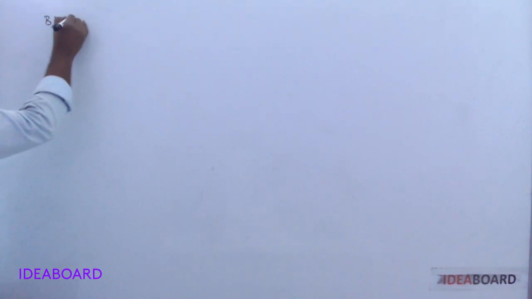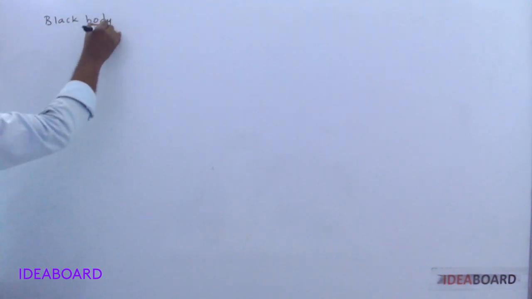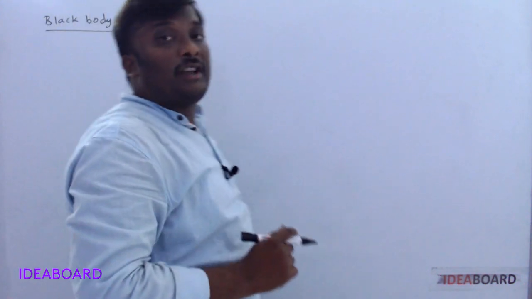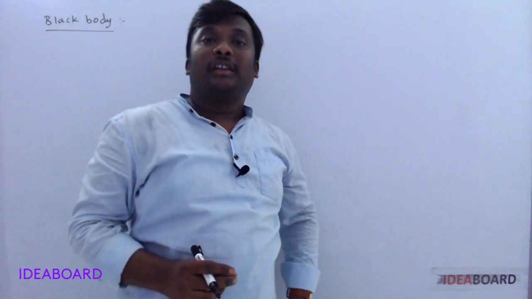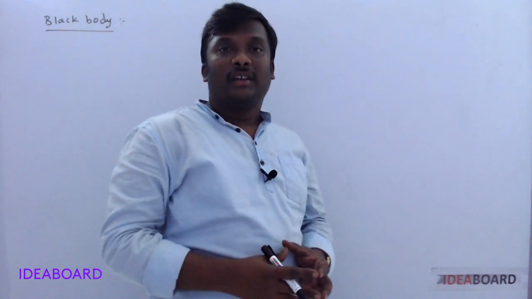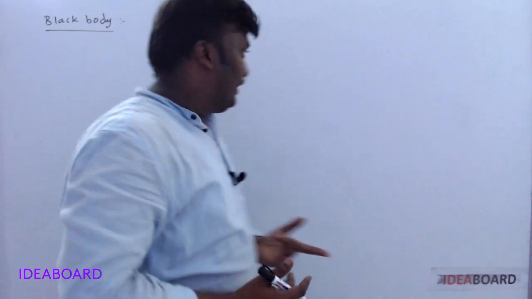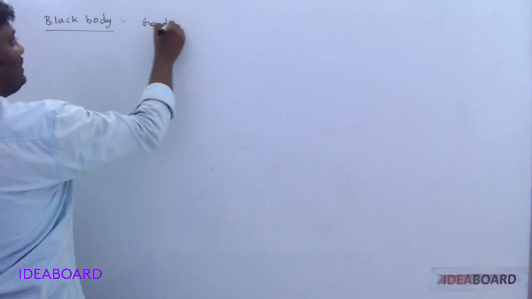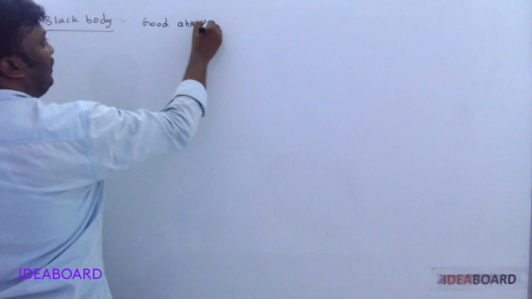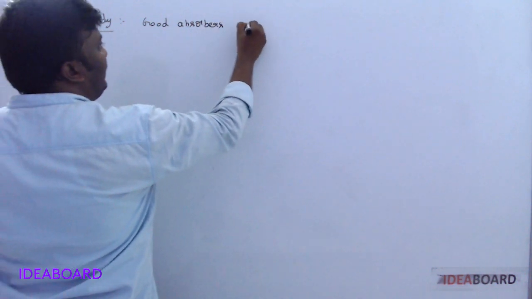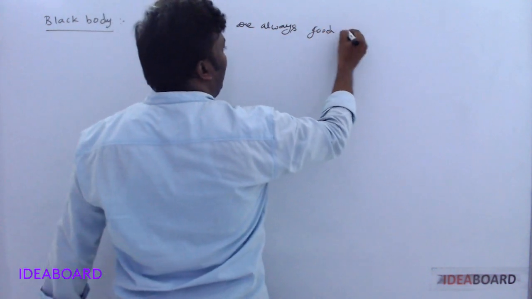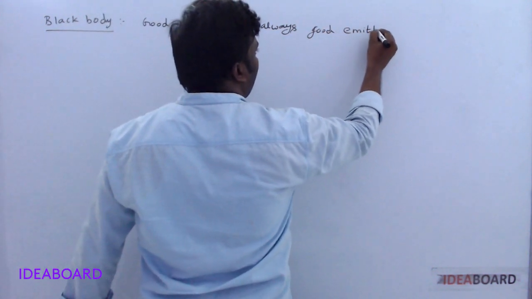Now, we know about the black body. A black body absorbs all radiations incident on it. If you heat it, it emits all the radiations which were absorbed previously. That means, from the black body, we know good absorbers are always good emitters.